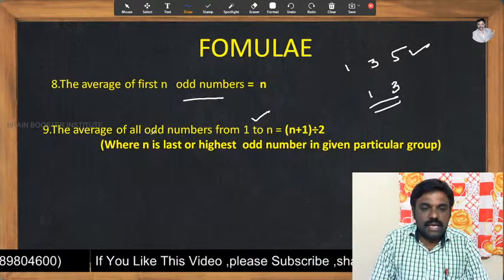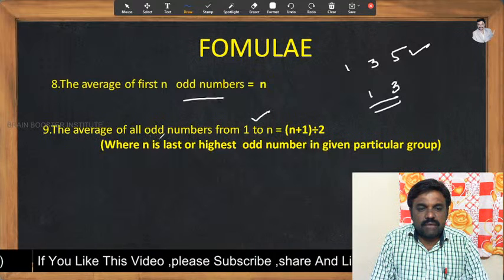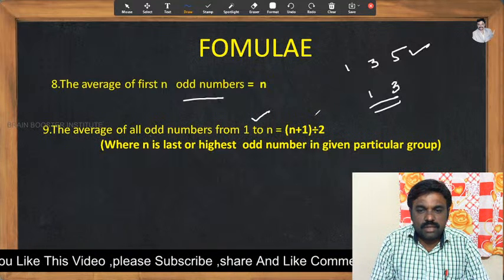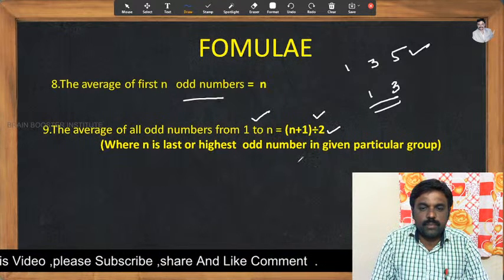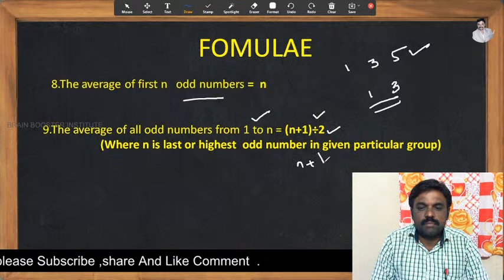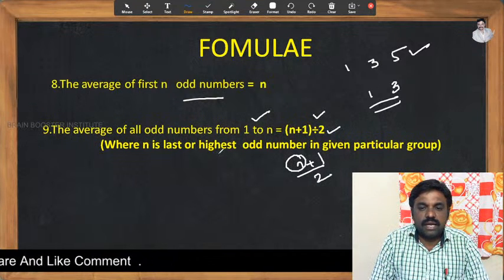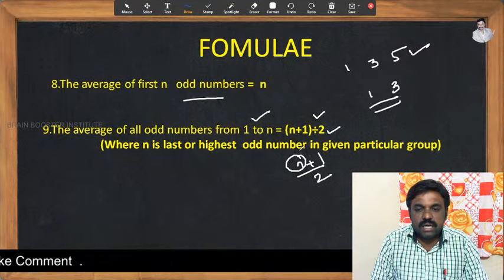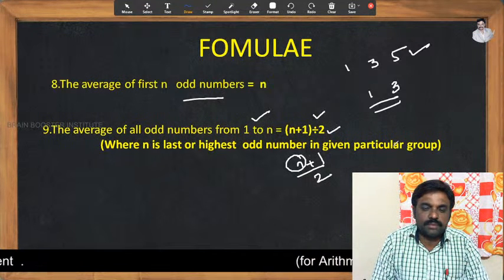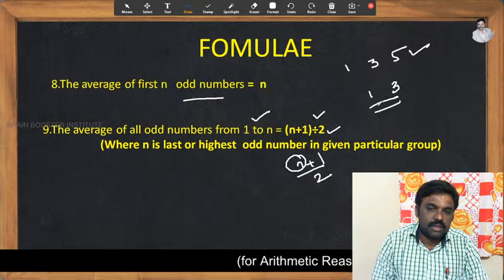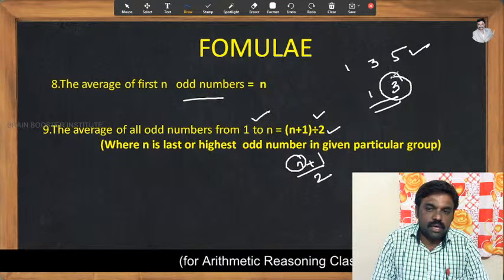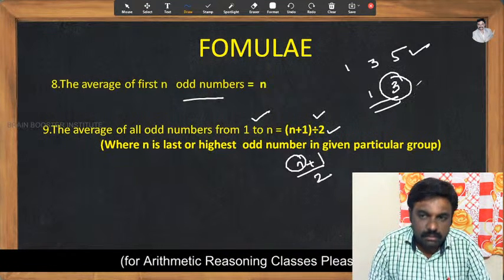So whenever we are asked to find the average of all odd numbers from 1 to n, the formula is (n plus 1) by 2. Very simple, (n plus 1) by 2. But friends, n is the last or highest odd number in the given group. If it is 1 to 3, then 3 would be the n.